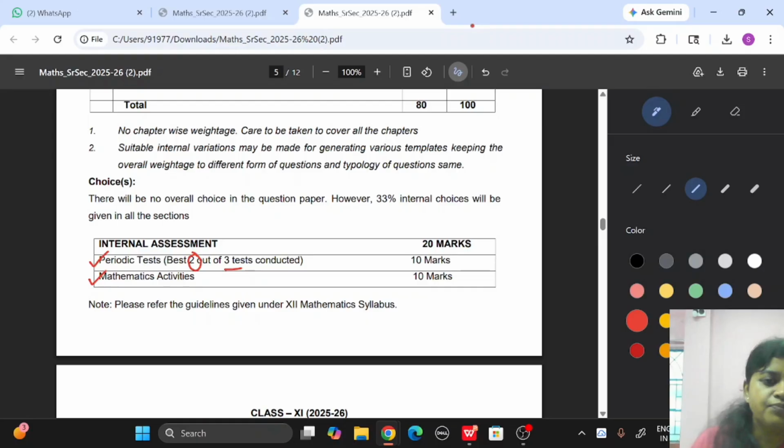Then mathematics activities are 10 marks, so you should do any project or activity lab. Here a lab manual is given that you can use. So for the periodic test 10 marks, and for mathematics activities 10 marks are given. Okay, so this is all about it.